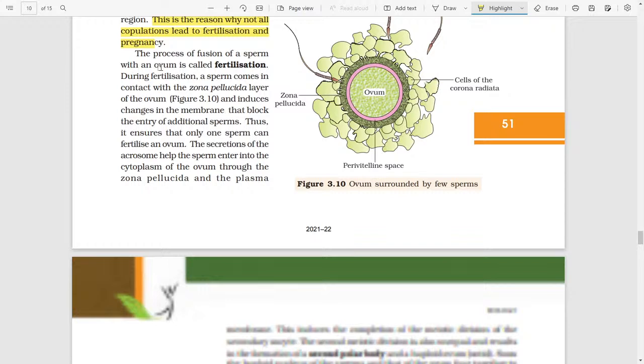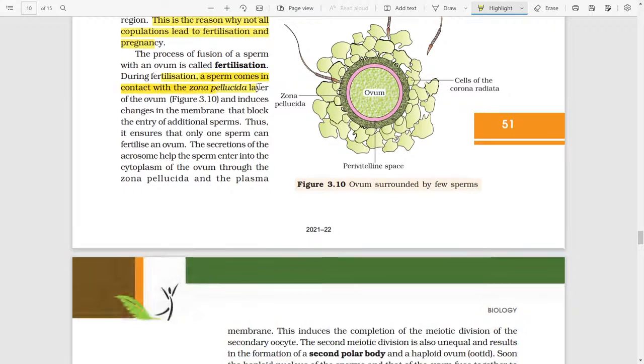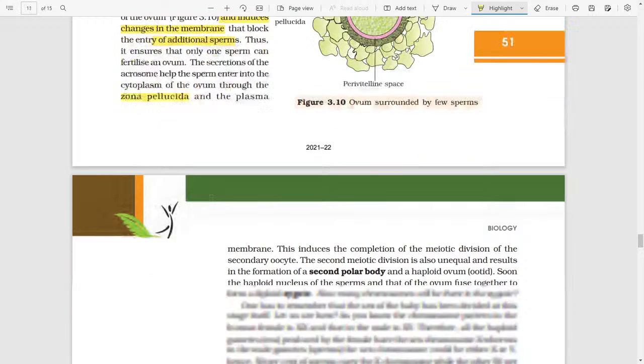During fertilization, a sperm comes in contact with the zona pellucida layer of the ovum and induces a change in the membrane that blocks the entry of additional sperm. Thus, it ensures that only one sperm can fertilize an ovum. The secretion of the acrosome helps the sperms enter into the cytoplasm of the ovum through the zona pellucida and the plasma membrane.